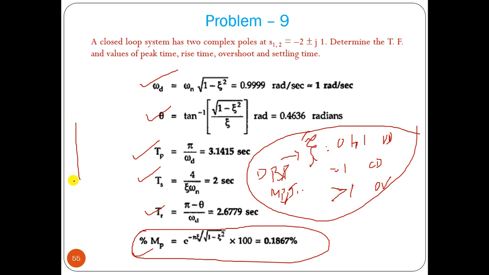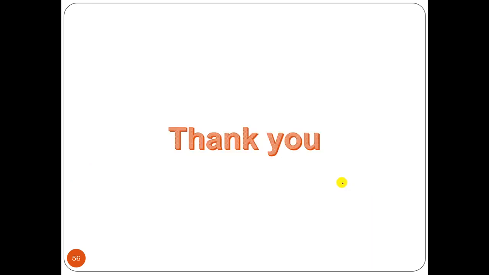Another point that I want to tell you in this context is how you can know that your system is faster. Rise time must be smaller, then the system is faster and it will reach its steady state value faster. And how can we say the system is more stable? Maximum overshoot must be lesser. So an underdamped system is less stable as compared to critically damped and overdamped. These are the main criteria that you have to remember.